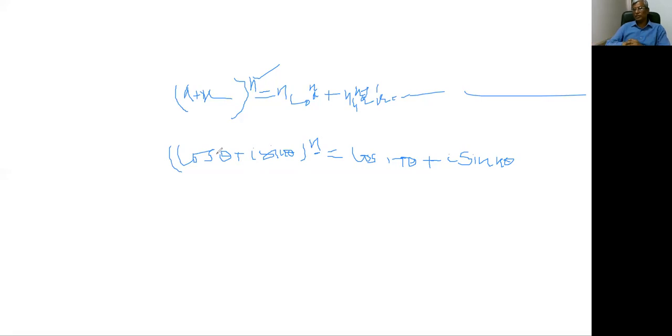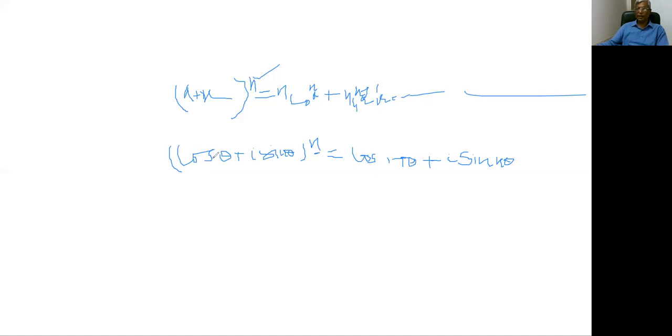If you would like to write the statement, please let's start writing. Write the statement of De Moivre's theorem. If small n is a positive or negative integer, again I am repeating, then (cos theta plus iota sine theta) whole to the power n is equal to cos n theta plus iota sine n theta.